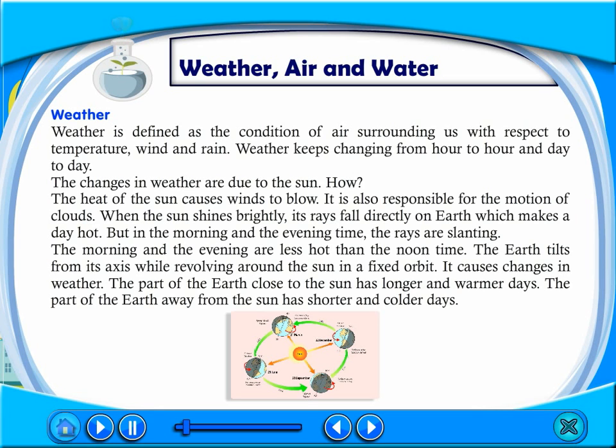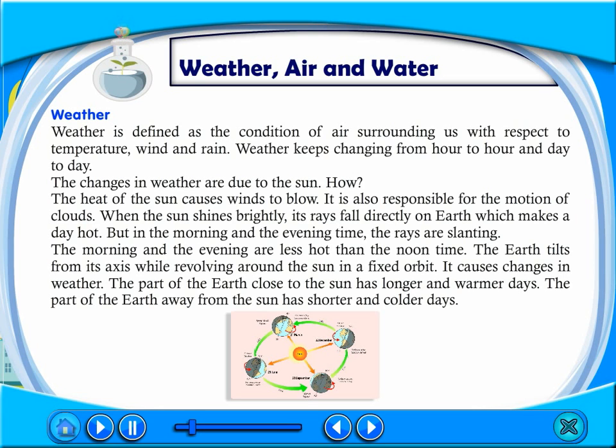The changes in weather are due to the sun. How? The heat of the sun causes winds to blow. It is also responsible for the motion of clouds. When the sun shines brightly, its rays fall directly on earth, which makes the day hot. But in the morning and the evening time, the rays are slanting. The morning and the evening are less hot than the noon time.